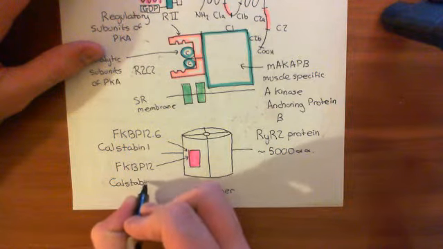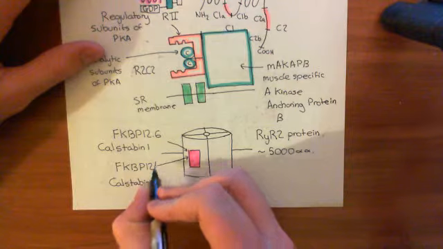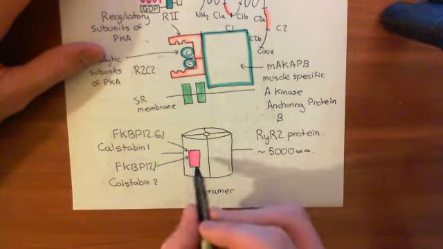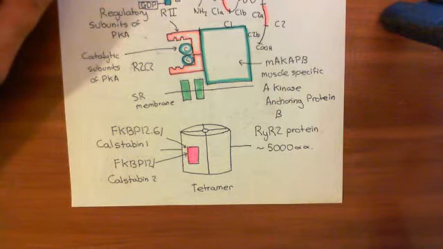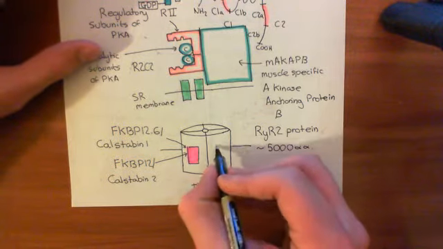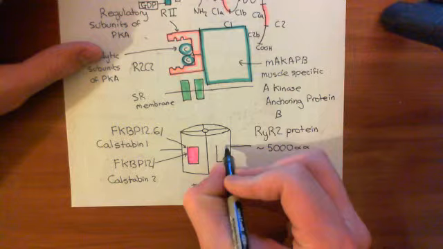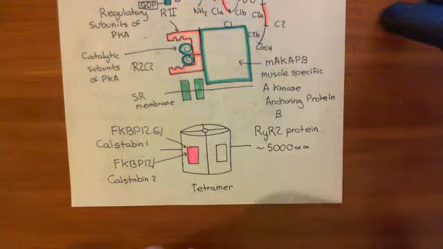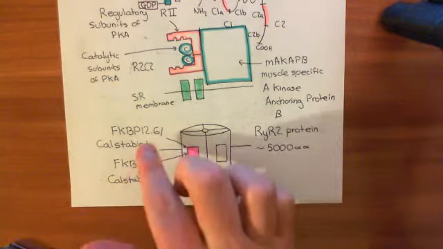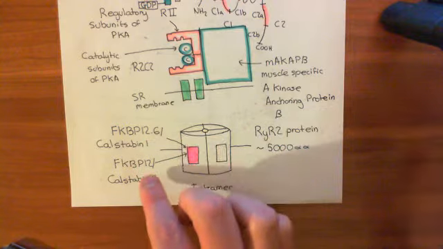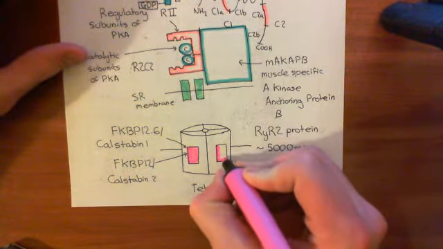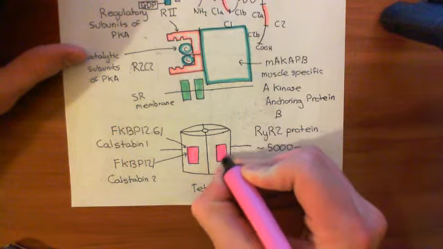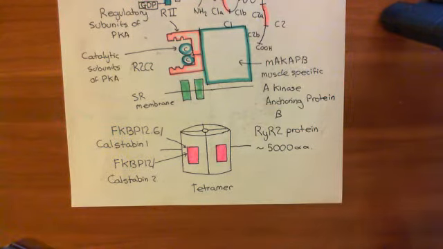Nice and sensibly. Okay, so there are these 2 proteins which can bind to a subunit of the type 2 ranitidine receptor. So I want to stress that all 4 of these will have one of these proteins bound to them. And it's a case of you can have this one or this one. It's not a case of you have both. It's one or the other. But pretty much they do the same thing. Calstabin 1 and calstabin 2 are doing the same thing, but they are separate proteins.